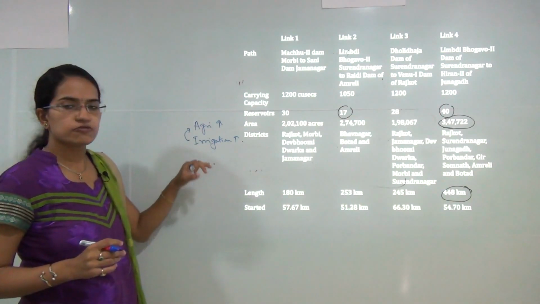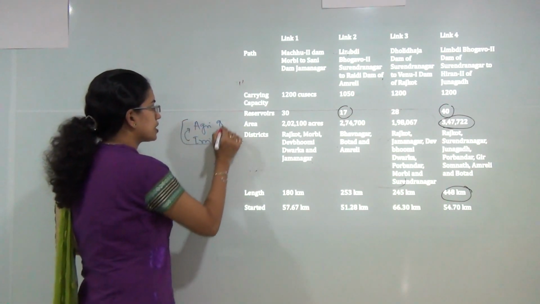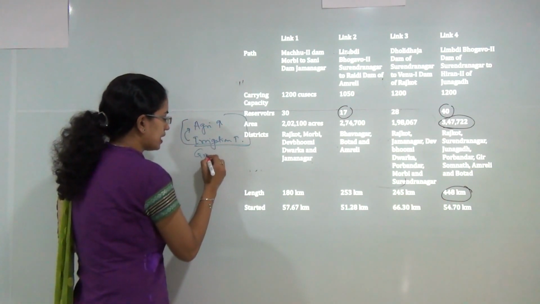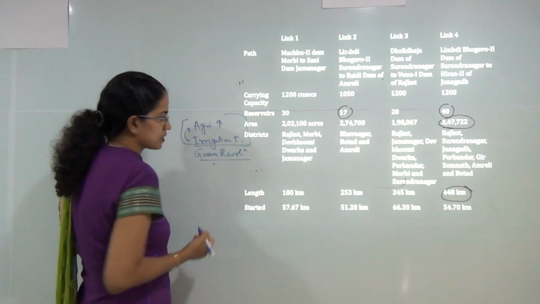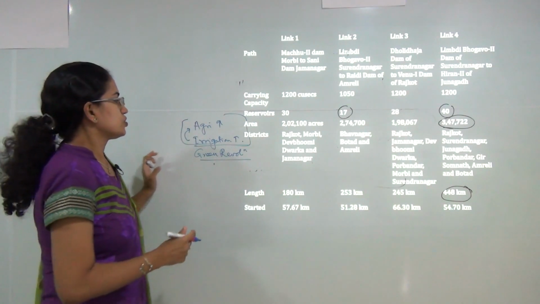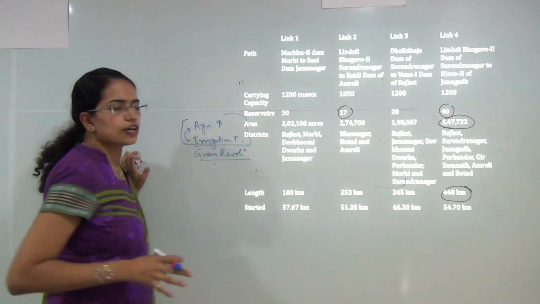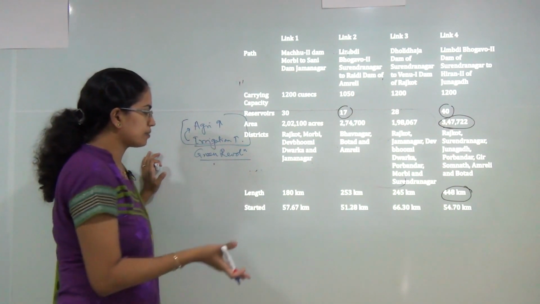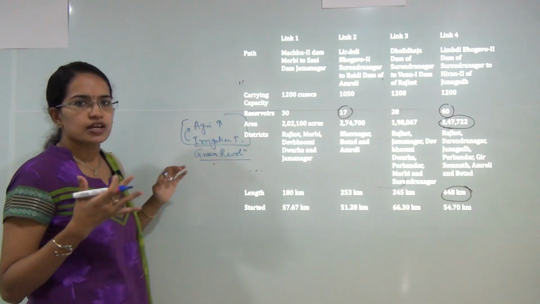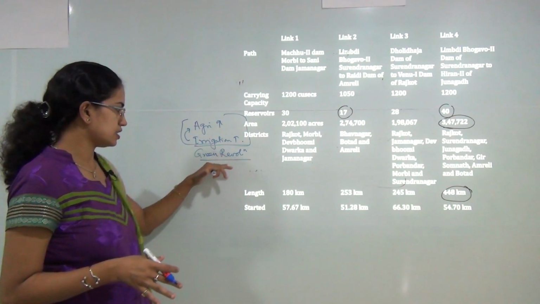This would lead to an enhancement or promotion of the green revolution in this region. So I could say directly or indirectly, SONI Yojana would work for the upliftment of agricultural resources in this region.